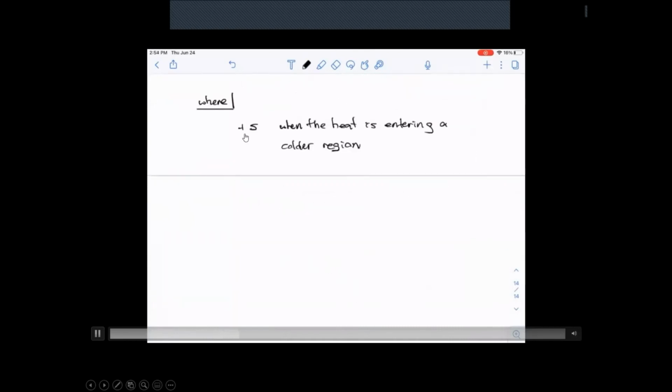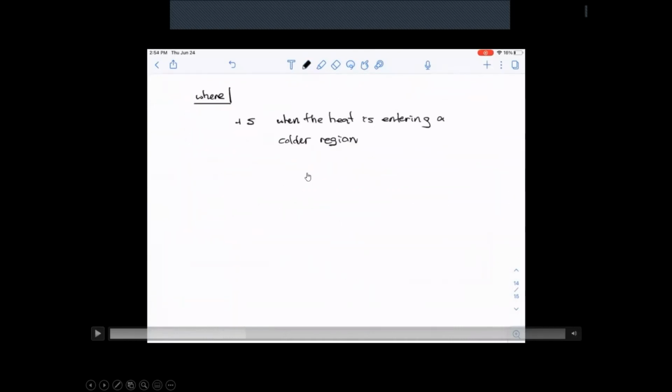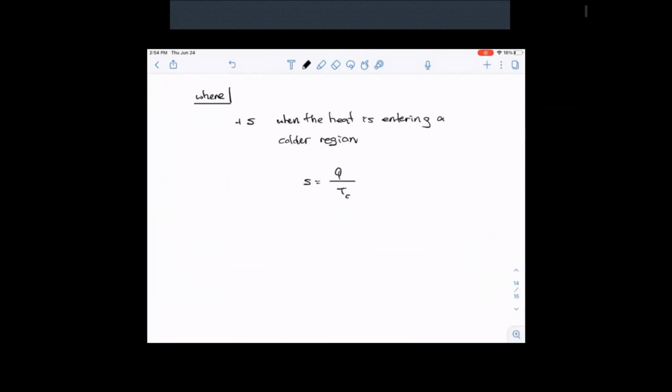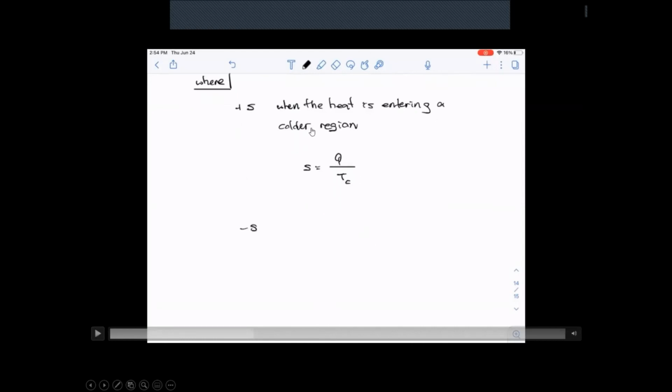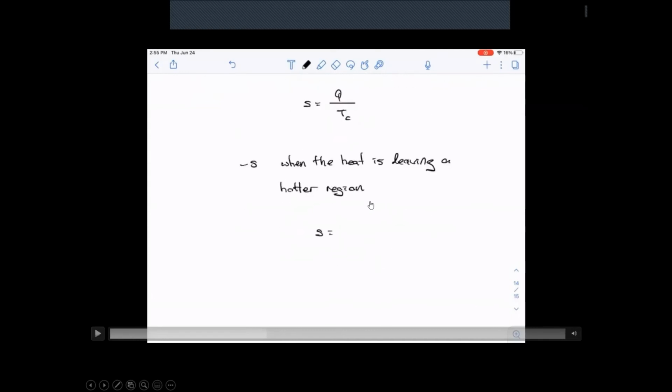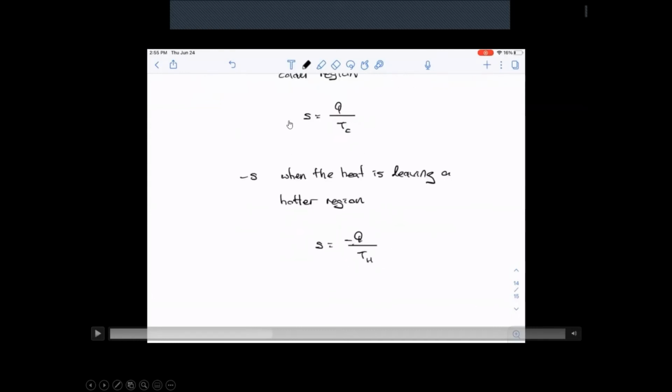All right, so entropy is positive when the region is heating up. The region which is going to be heating up is the region which is at a cooler temperature. So C means cool or cold. The cooler or colder region is going to heat up, which means that the entropy of that region is going to go up. And the hotter region is going to end up losing heat, which means that the hotter region is going to cool down, so the entropy of the hotter region is going to go down.